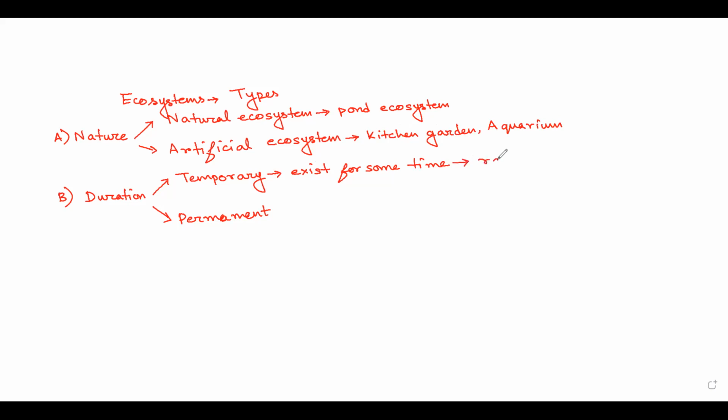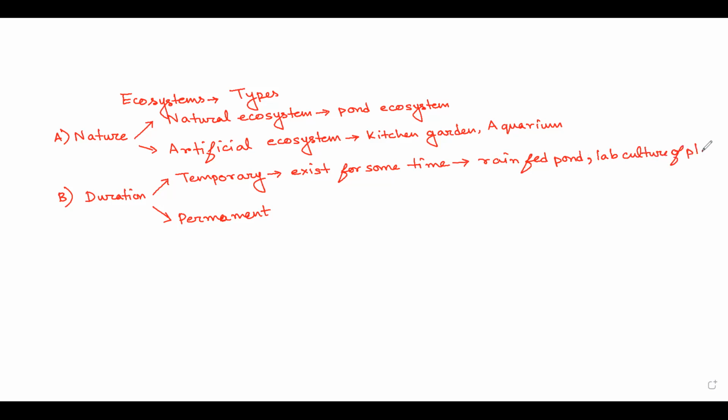For example, a rain-fed pond, where water is present only during the rainy season, or lab culture of plants.